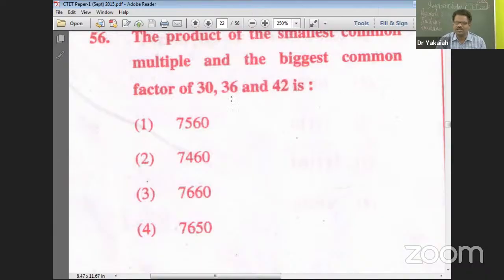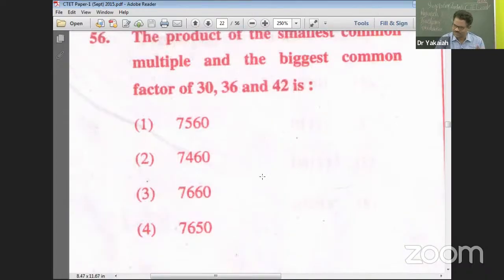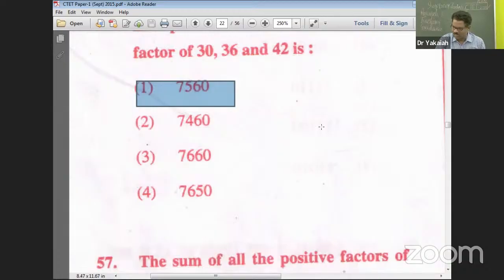Divide 30 and 36 in the shortcut method, and the remainder with that you divide the 42, multiply those two. Those of you can do. Those of you cannot do, I recommend either try it in the second phase or leave it. Don't worry. Not all sums for everybody, but the right answer as per the key is number 1. Once you do, please note down and cross check. 56, right answer is 1.